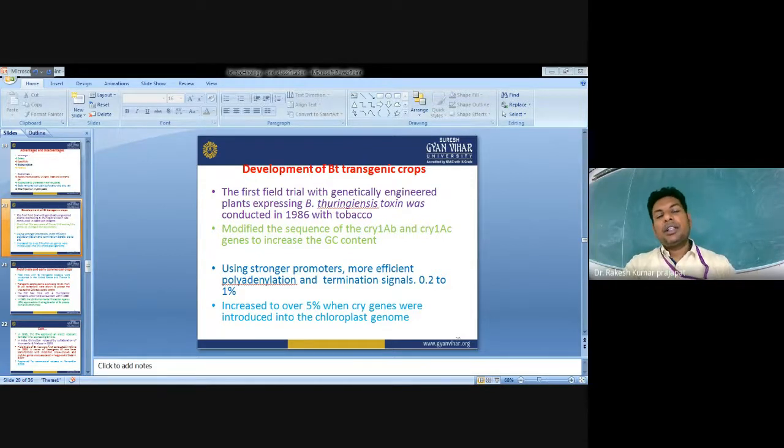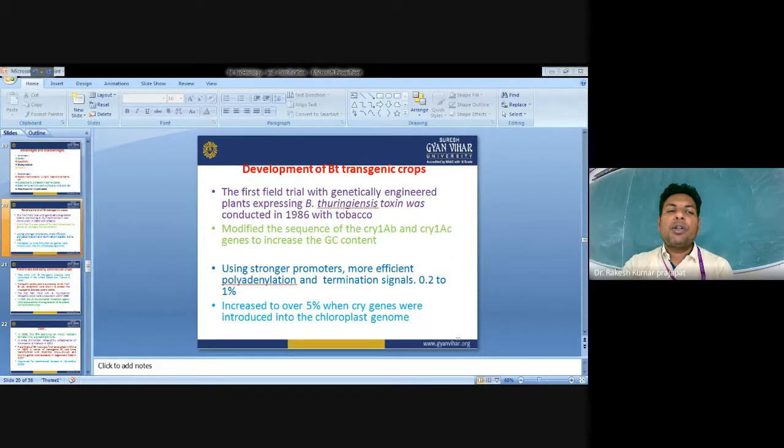When the Cry protein reaches the gut, it is partially degraded, not completely, and it releases a smaller and potentially toxic part of the protein. As we already discussed, when the protein is expressed it is a protoxin, which means it is in an inactive form, and it gets activated in the alkaline midgut. When the protoxin faces that alkaline environment in the insect, it is converted into the toxin, or partially degraded, releasing a toxic part of the protein.